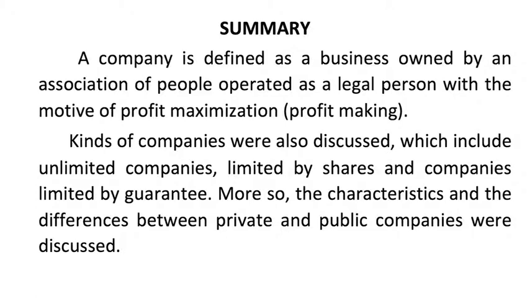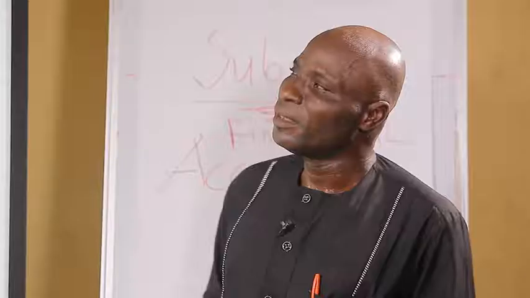Then summary. A company is defined as a business owned by an association of people, operated as a legal person with the motive of profit maximization, that is profit making. Then we also discussed kinds of companies, which include unlimited companies, companies limited by shares, and companies limited by guarantee. More so, the characteristics and the differences between private and public companies were discussed.